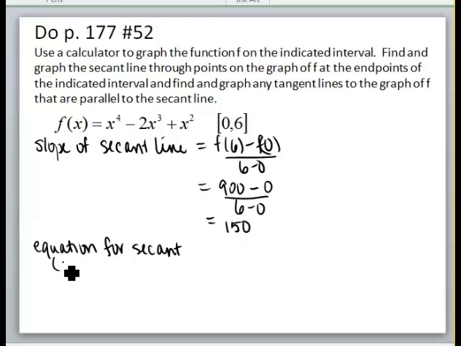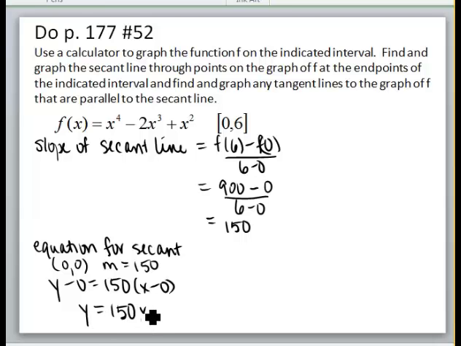So the equation for the secant line has a point 0, 0, and we now know that the slope is 150. So I could write y minus 0 equals 150 times x minus 0. So more simply, my equation of the secant line is y equals 150x. So I've taken care of finding the secant line.